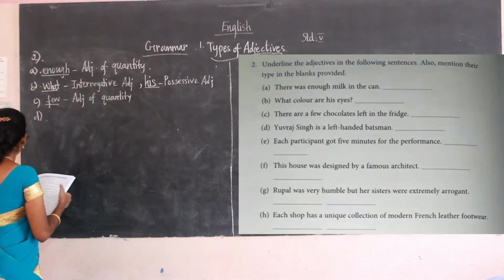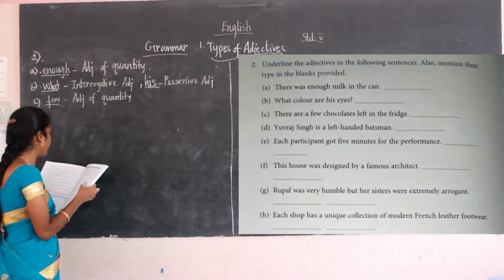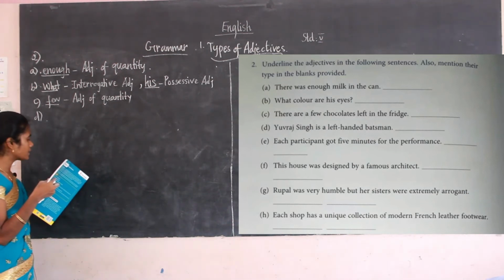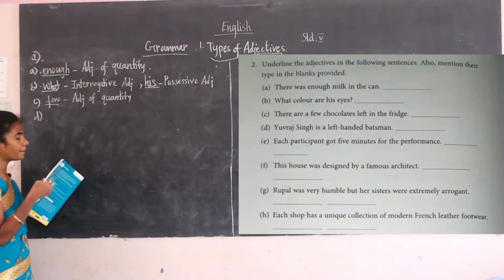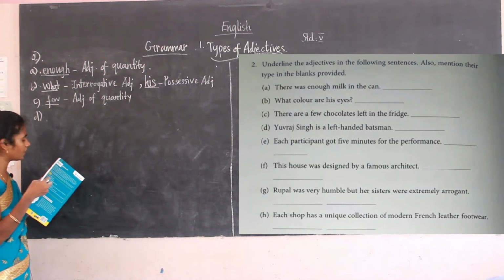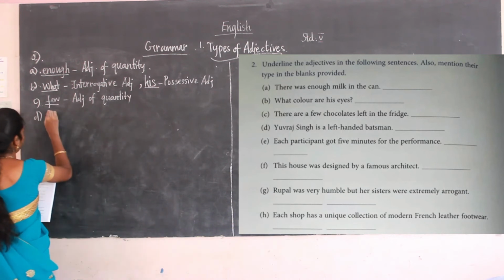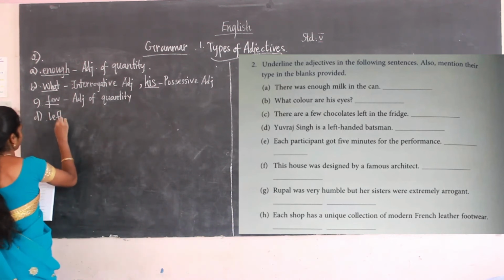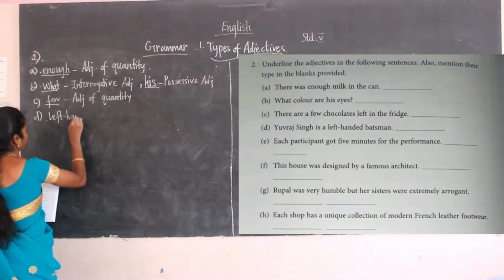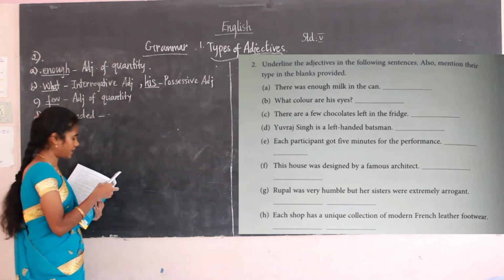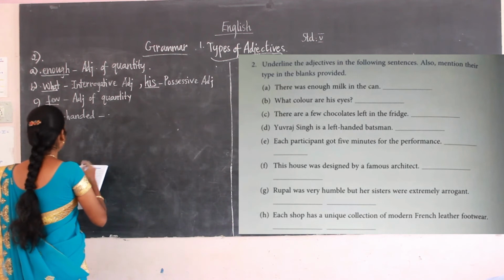Then D: Yuvraj Singh is a left-handed batsman. Here what is the adjective? It's left-handed. Can you tell me what type of adjective it is? It is the adjective of quality.